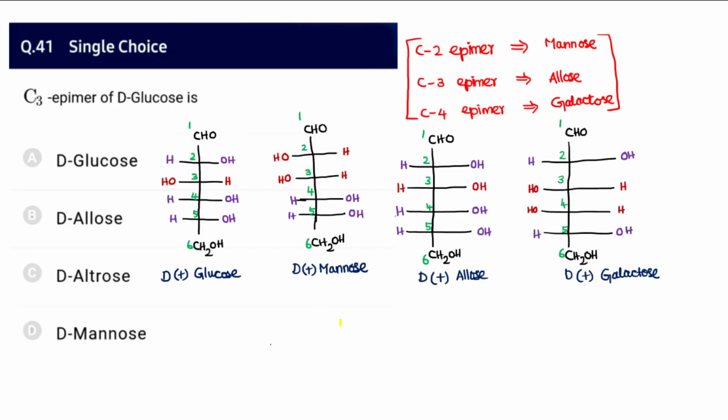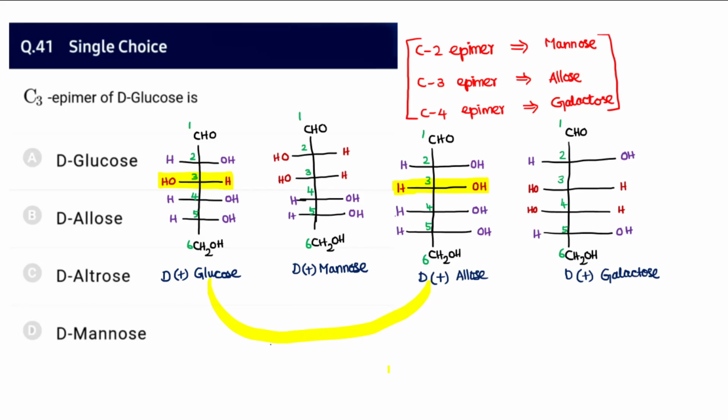And 41, C3 epimer of D-glucose. What is an epimer? There must be a change in the configuration at only one particular carbon. So that is what we call the C3 epimer. So here in D+ glucose, at C3 the OH is on the left side and H is on the right side, whereas here the H+ will be changed. There will be a change in the configuration. Between these two, you can find the changes happening only with respect to the third carbon. So the remaining all stands unaffected. Therefore we may say the C3 epimer of D-glucose is D+ allose.